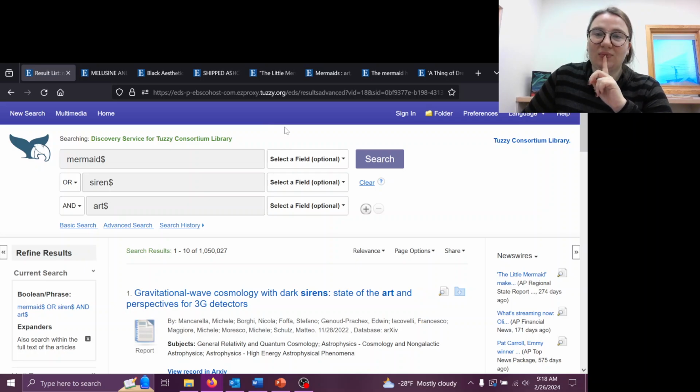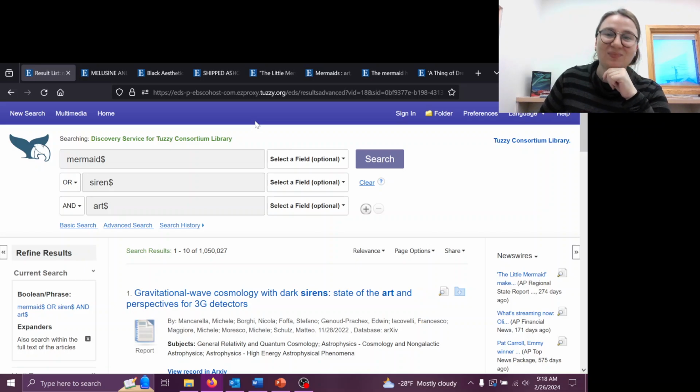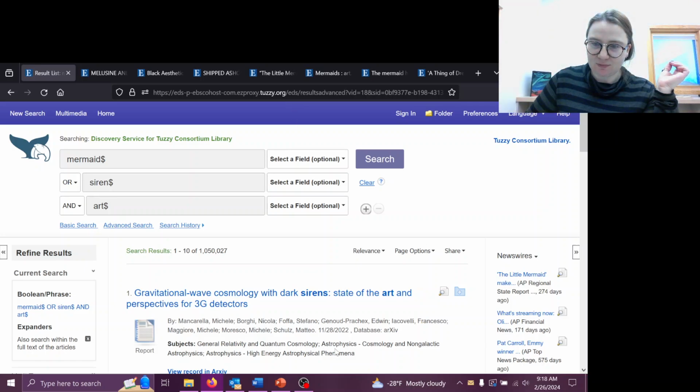Possibly here, but also within the EBSCOhost, you might be prompted to sign in. Don't use your credentials for that. Instead, sign in through your institute, and instead of searching for Tuzzy, you can either search Alaska or you can go directly to University of Alaska Anchorage, and we tend to piggyback off of their subscription with that. Okay, let me double check that I've covered everything. I think that we're good so far.